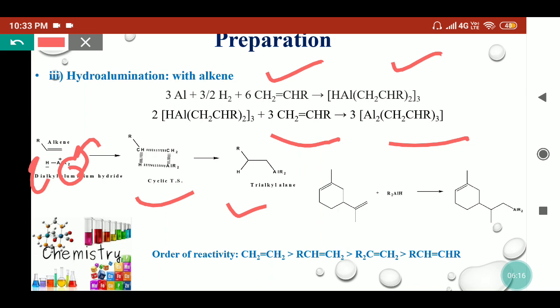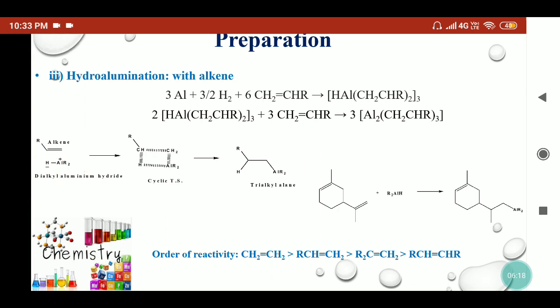Now, the order of reactivity for the alkenes in hydroalumination is that less hindered alkenes are preferred in the hydroalumination reaction. So simple ethene gives the highest reactivity, then the monosubstituted olefins. If disubstituted olefins are present, then they are less reactive compared to the monosubstituted alkene, and so on.